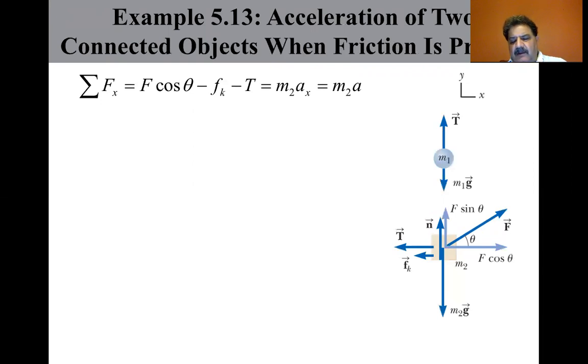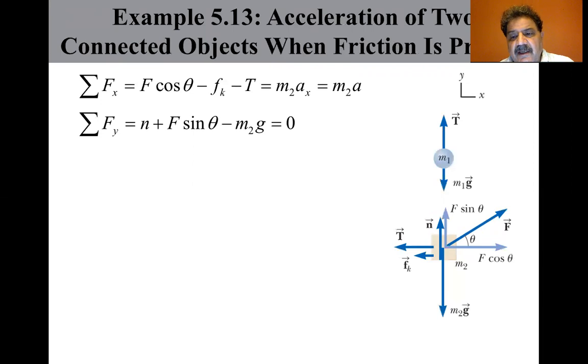Because the block only moves horizontally, apply the particle in equilibrium model to the block in the vertical direction. So the sum of the forces in the y direction is the normal force n plus F sine theta minus M2G, and that all equals 0.